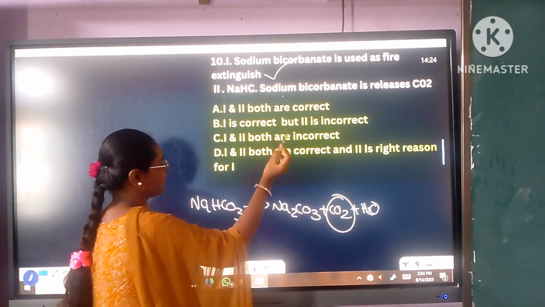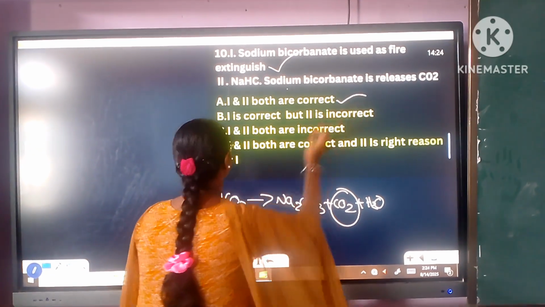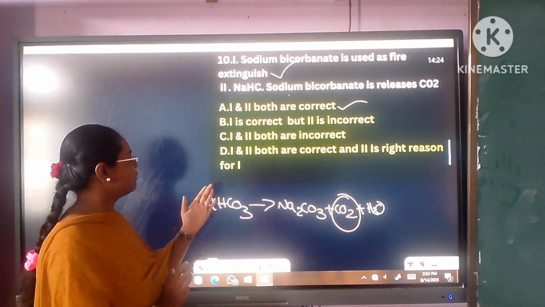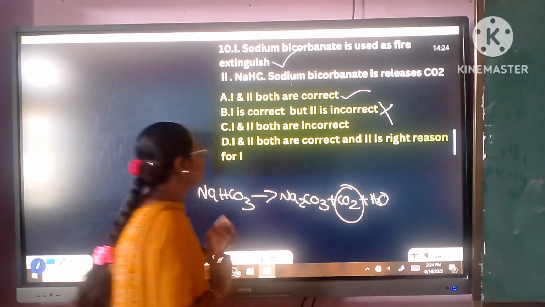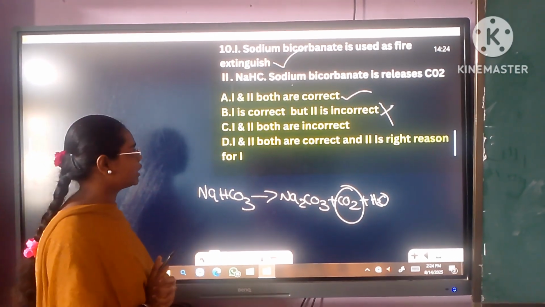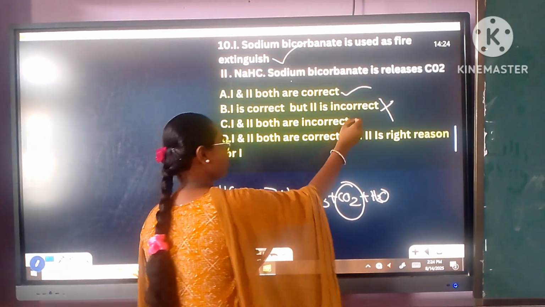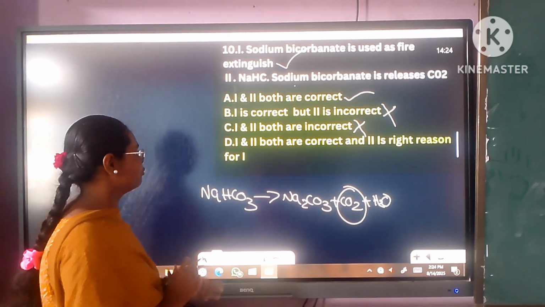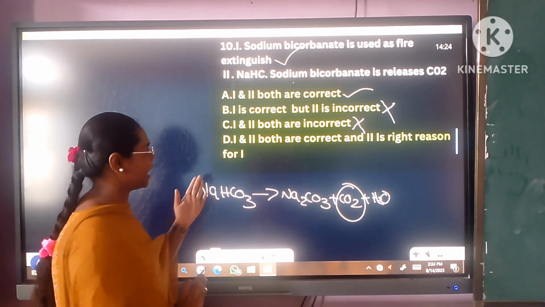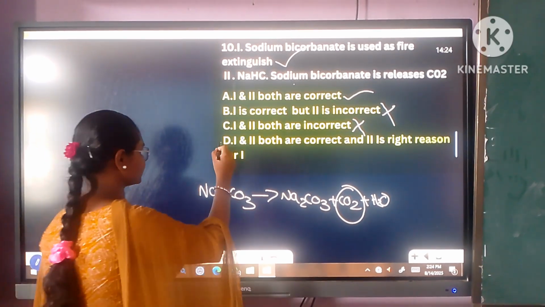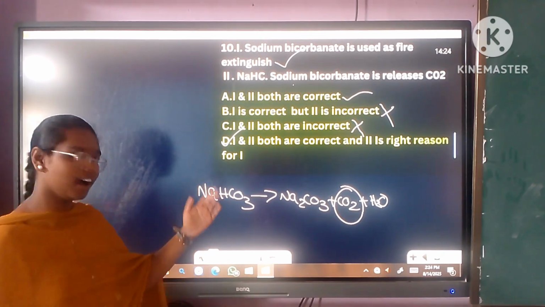Option A, 1 and 2 both are correct. It is the correct option. Option B, 1 is correct but 2 is incorrect. This is the wrong answer. Option C, 1 and 2 both are incorrect. This is also a wrong answer. Option D, 1 and 2 both are correct and 2 is the right reason for 1. This is the exact answer. So option D is the answer.